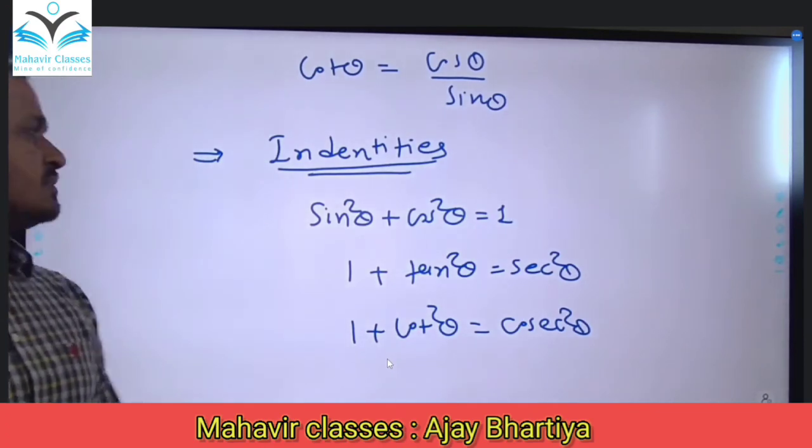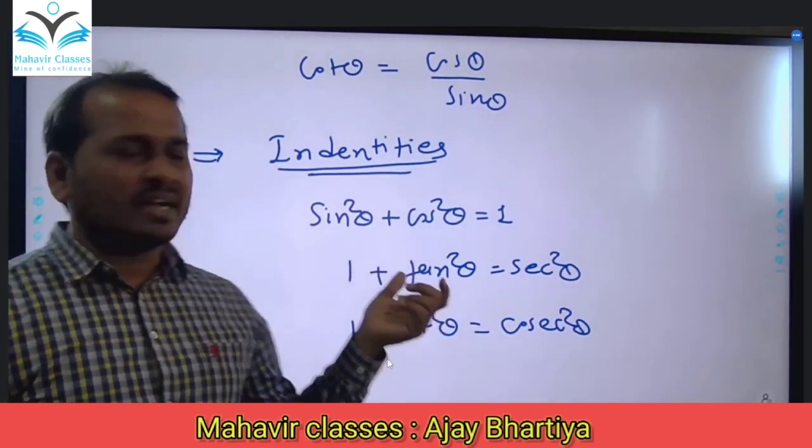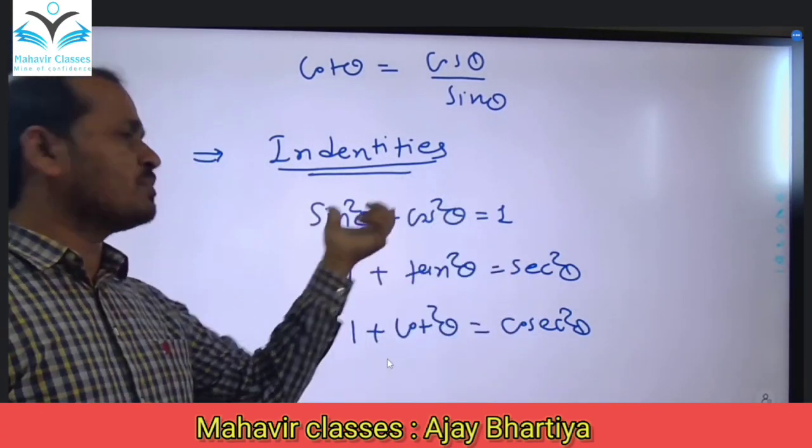But I warn you that in sums, you will not always get sin square plus cos square is equal to 1 directly.